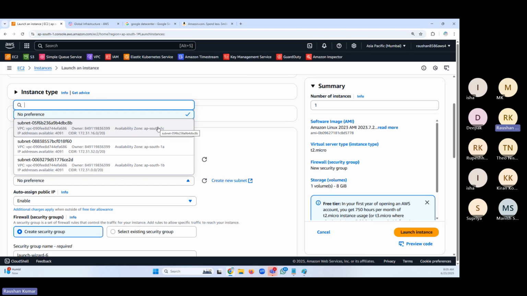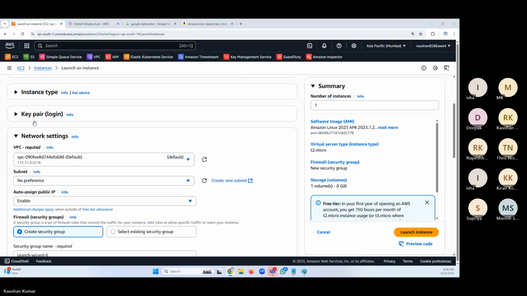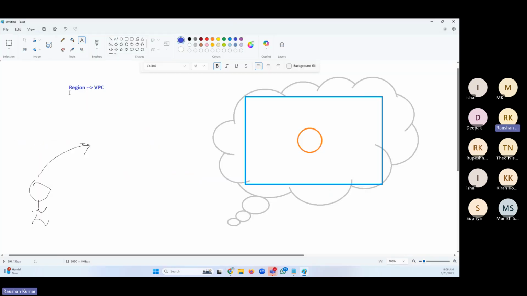There are three availability zones in Mumbai. For every AZ, the network is called subnet. Friends, do we remember this? At the AZ level, the network we call subnet.